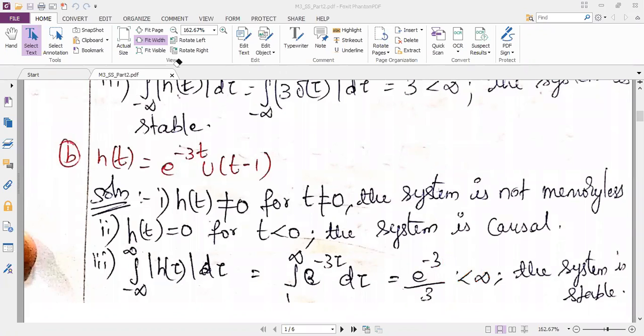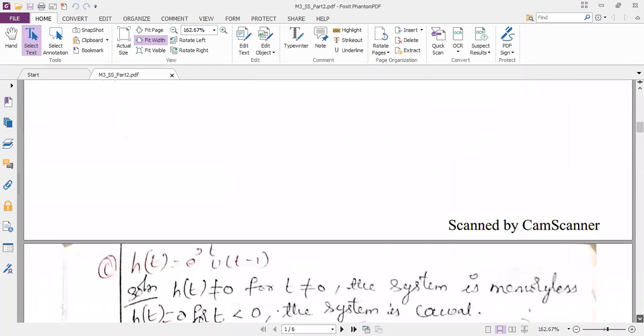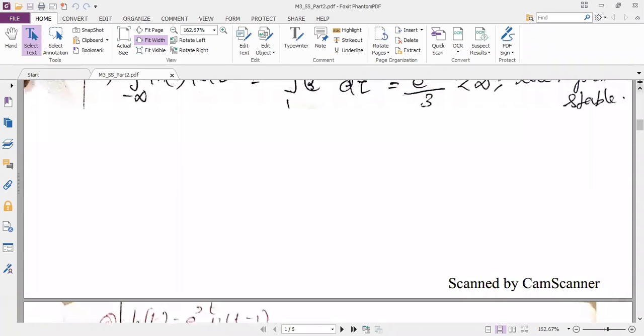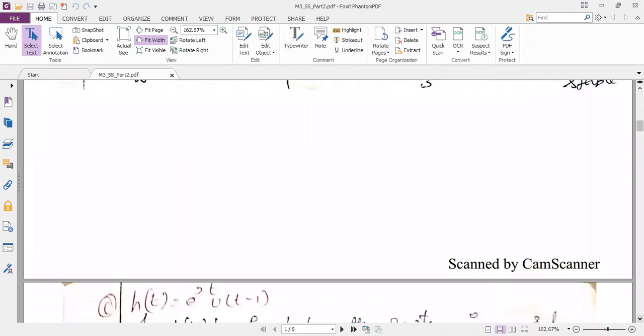So any doubts in this? No, ma'am. Okay, fine. So I want you to tell me, I will not show you the solution. Tell me, e power 2t into u of t minus 1. I want you to draw and tell me the final graph. I will just draw the final graph as per your answer. You know how to draw the graph. U of t minus 1 you have to draw separately, e power 2t you have to draw separately, and then multiply them.